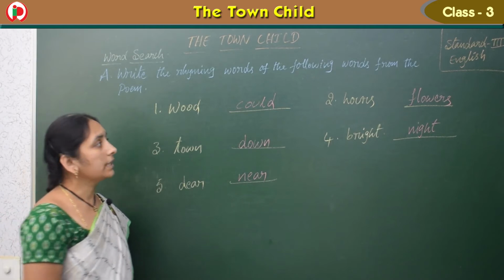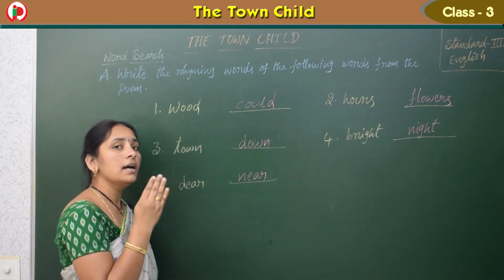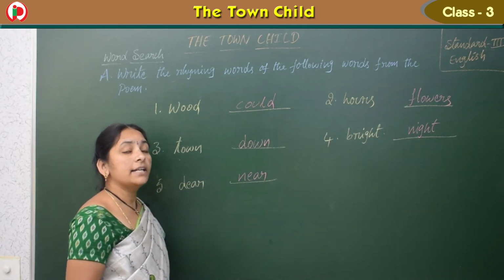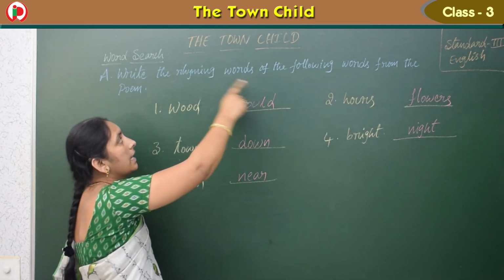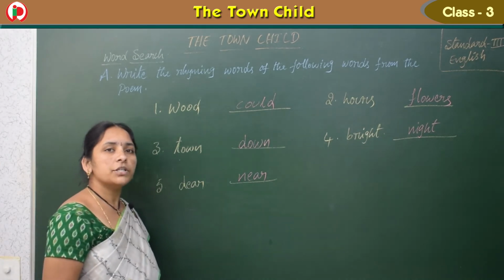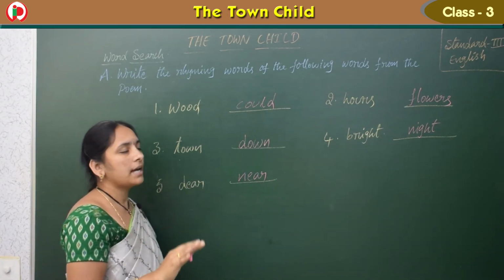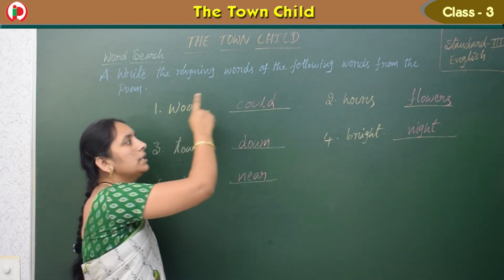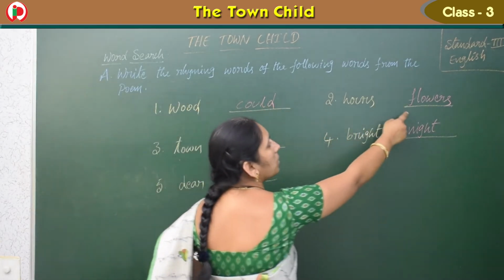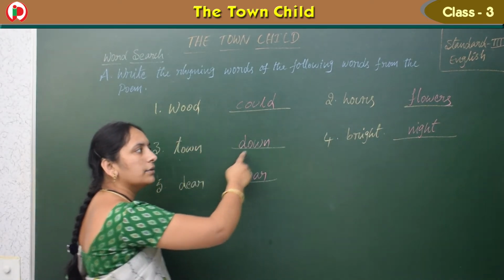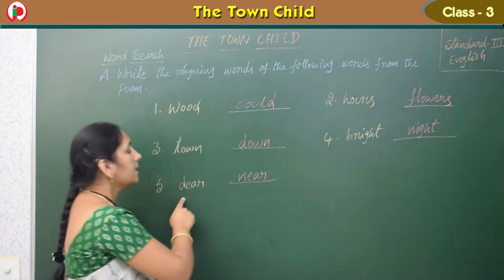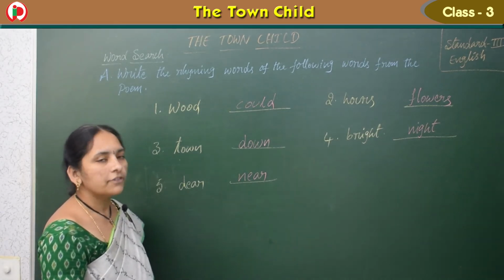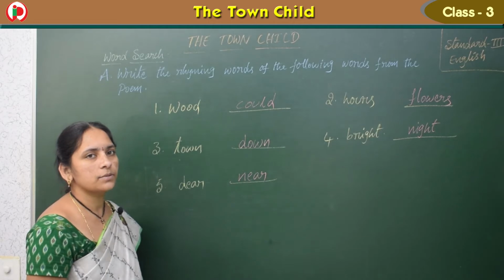So in the textbook, in the poem, they have given the rhyming words. They asked clearly from the poem only, no? That's why we should write words with the same kind of sounds. Okay, children. So would, could, hours, flowers, town, down, bright, night, dear, near. These are the rhyming words we have from the poem. Let's see the next one.